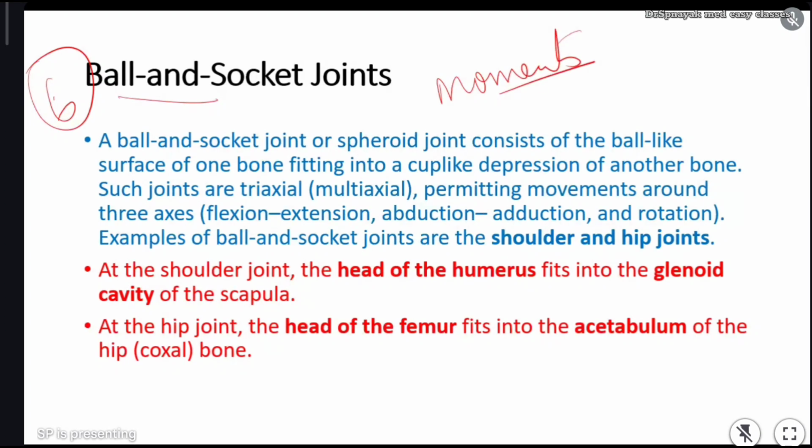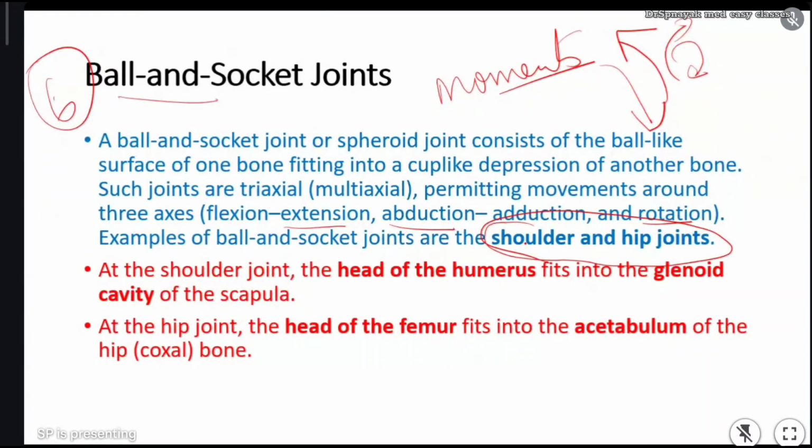How many movements can it do? It can do extension, meaning it can open the tissue outside. It can show abduction, an inside movement, and it can also cause rotation. Okay, these 3-4 types of movements these ball and socket joints can do. I'll just tell you the examples. These ball and socket joints are present in the shoulder and hip joints. Very, very important. I told you about the shoulder girdle, and we have the pelvic girdle, right?